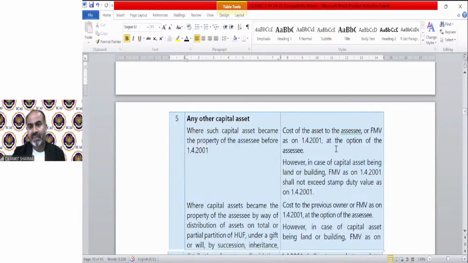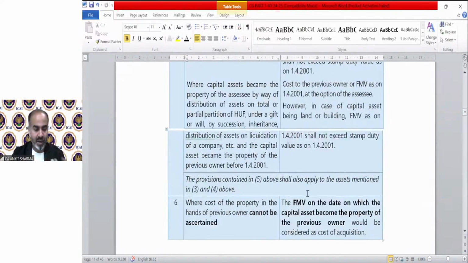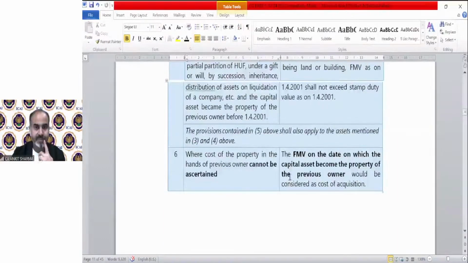Any other asset, we have discussed it, FMV on 1/4/2001 or purchase price, whichever is higher. But in case of building, it cannot exceed the stamp duty value. We just saw the example above. Where the cost of the property cannot be ascertained, that provision will also come later.